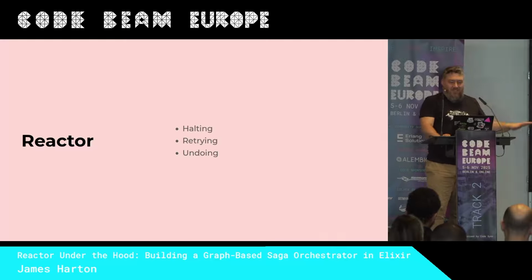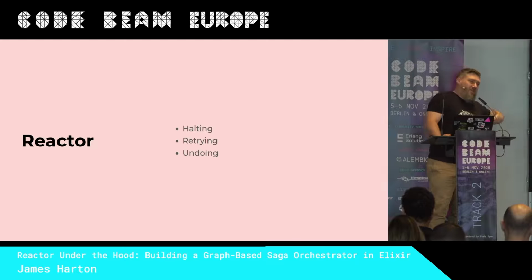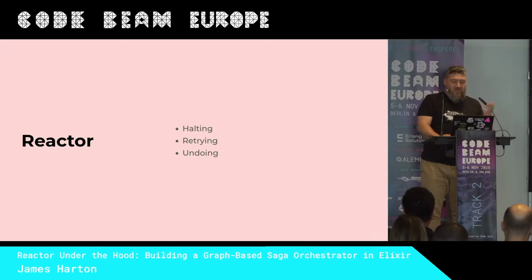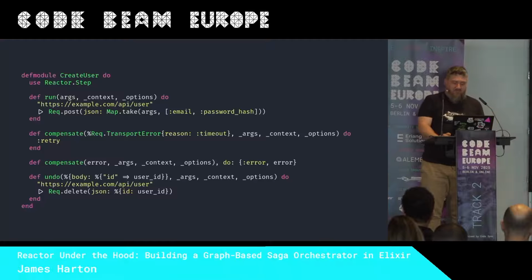So we've covered the happy path, but what happens if something goes wrong? And this is where what we call sagas come in. Steps, the Reactor.Step behavior, lets you define callbacks to compensate for your own failure. So if you do something wrong, you can fix it, hopefully. Or you can undo your work if some other step failed and now we're trying to undo the work we've done before. You don't have to define these callbacks, and without them, Reactor just collects up any errors and goes as far as it can, and then reports back like a normal function, I guess.